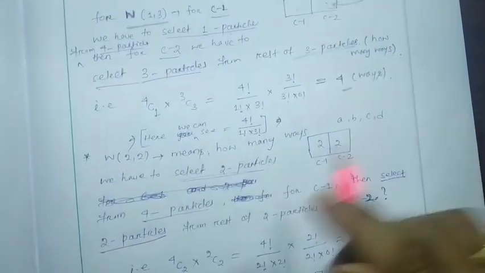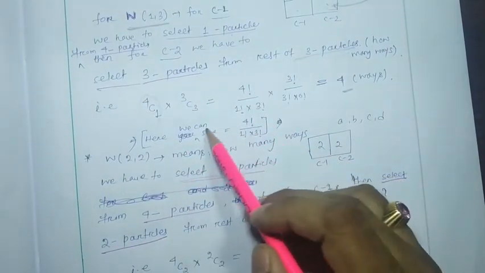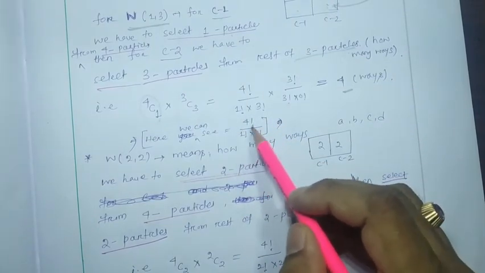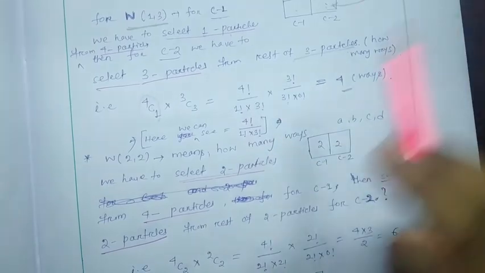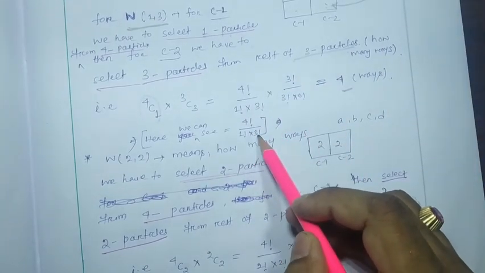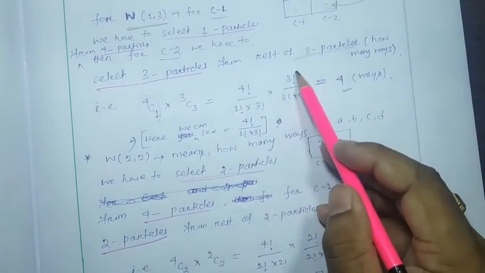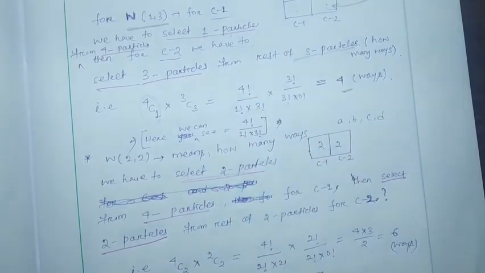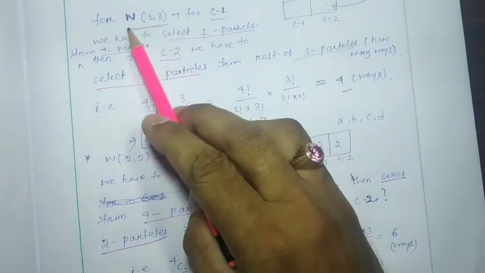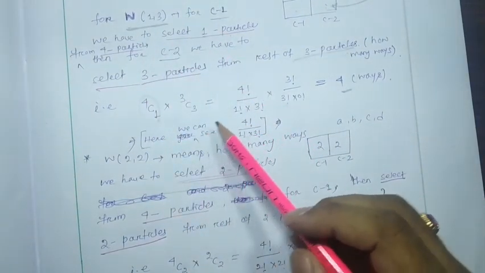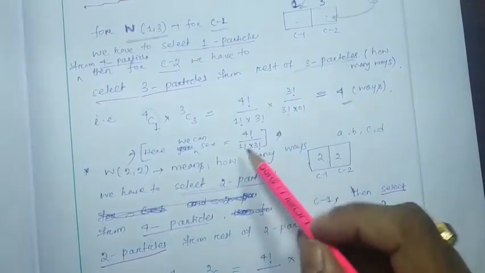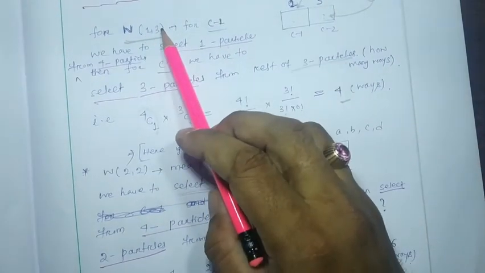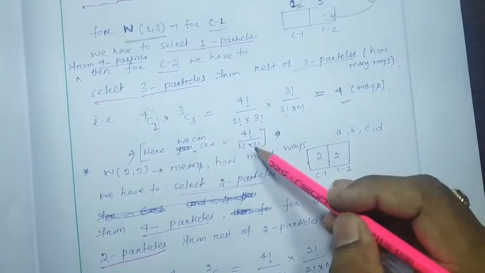Okay, so here we can see one mathematical expression, 4 factorial by 1 factorial into 3 factorial. Here 3 factorial got cancelled. That means whenever we are going to consider W13, it can be directly written as, with total number of particles 1 plus 3, 4 factorial by 1 factorial into 3 factorial. Okay, this is going to be verified.